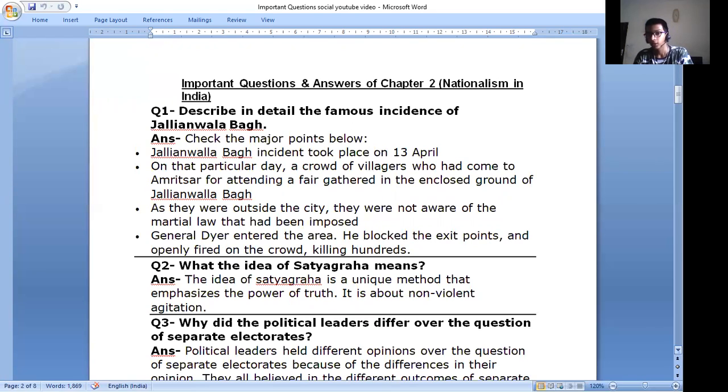So next question. What does the idea of satyagraha mean? The idea of satyagraha is a unique method that emphasizes the power of truth. It is about non-violent agitation. May I repeat this answer, guys? This is a very small answer, but we need to understand its meaning very deeply. It has a very deep meaning. So, the idea of satyagraha is a unique method that emphasizes the power of truth. It is about non-violent agitation.